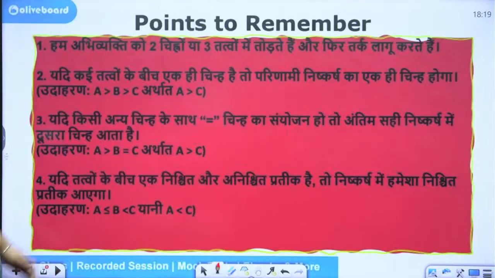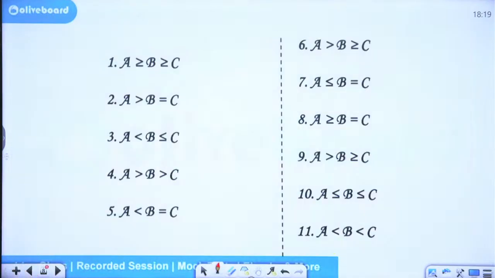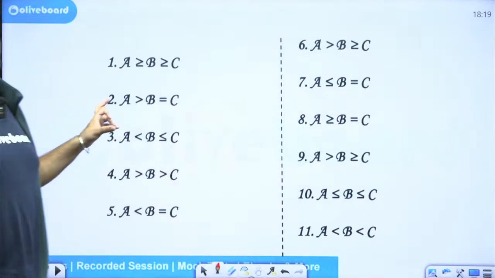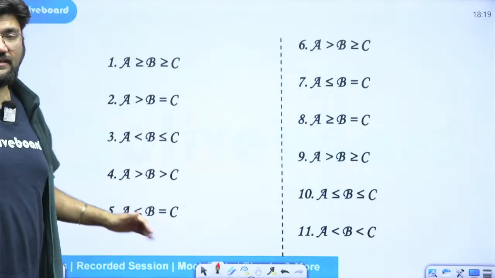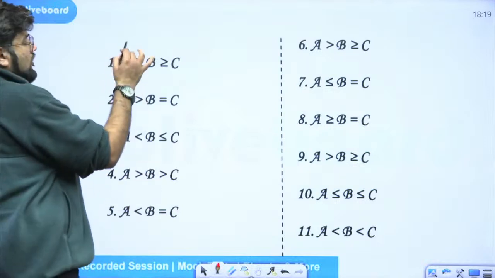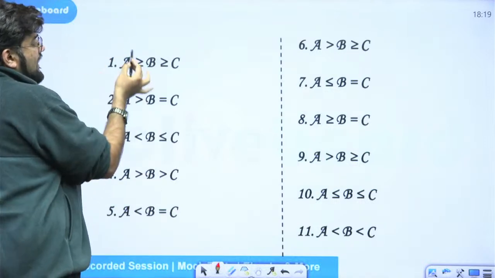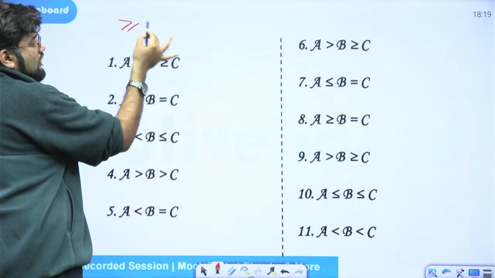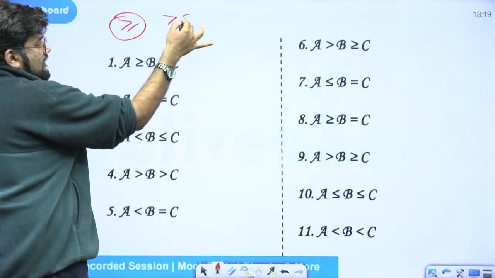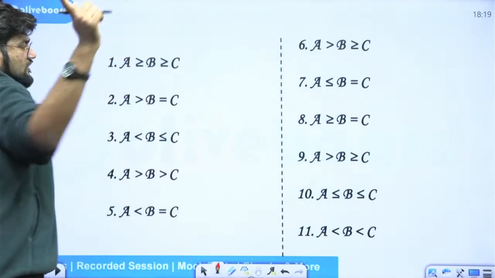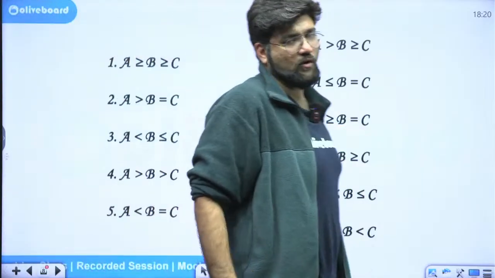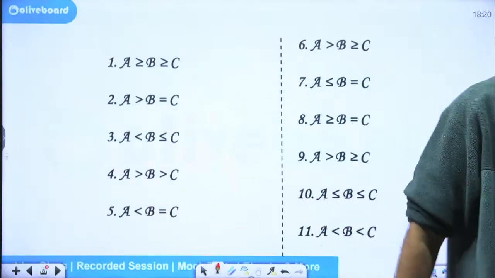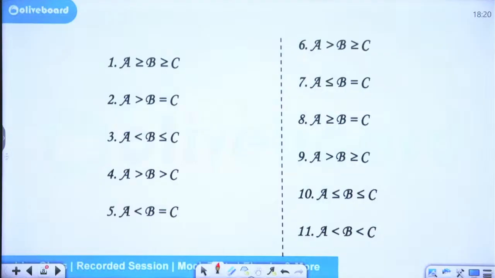So at this stage, these are the rules in Hindi, but you won't require it though. These are the 11 short examples which I want you guys to solve. So I want you to find the relationship between A and C of these 11 cases. And how will you do it? So your relation will be between A and C. And if at all you want to write something like greater than equal to, if you can't type it, you write it like this. Mention it in your chat box. Mention the question number and what is the relationship between A and C which you think is right. Everybody, I want you guys to participate in this and answer.